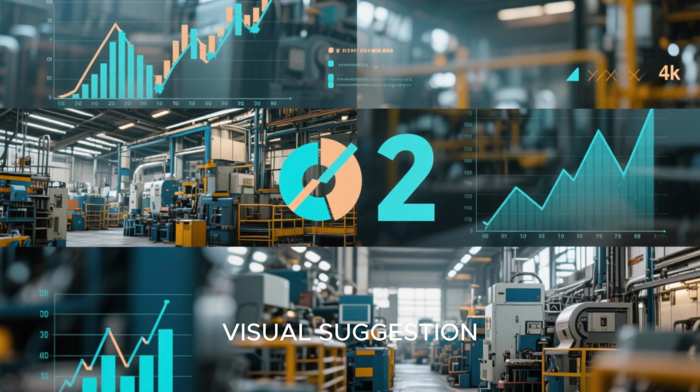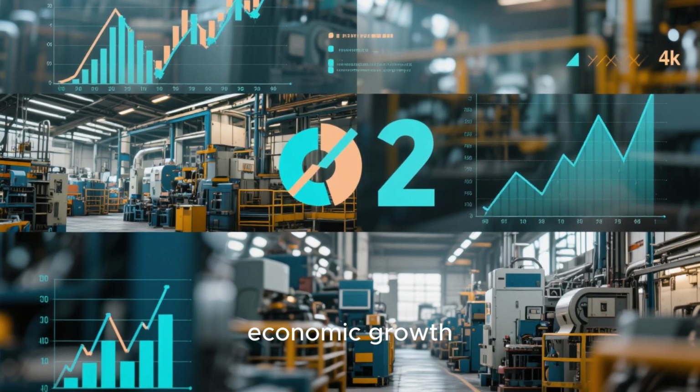Bear case scenario: gold could fall to $2,200 to $2,600 per ounce. Visual suggestion: factory footage, economic growth graphs.